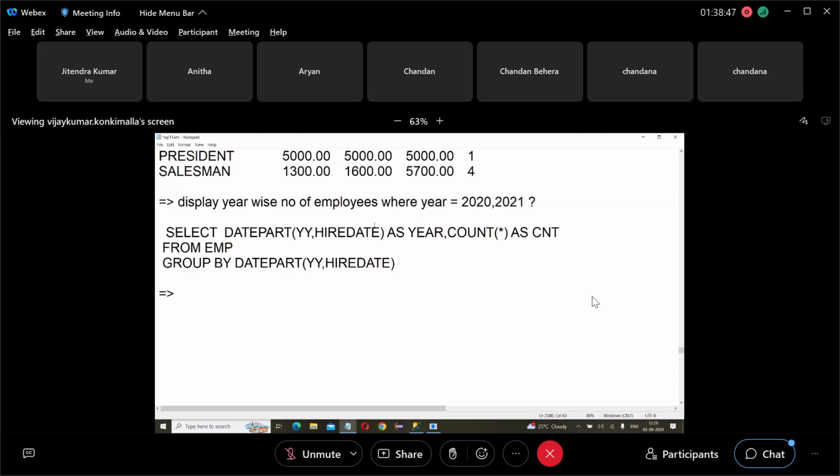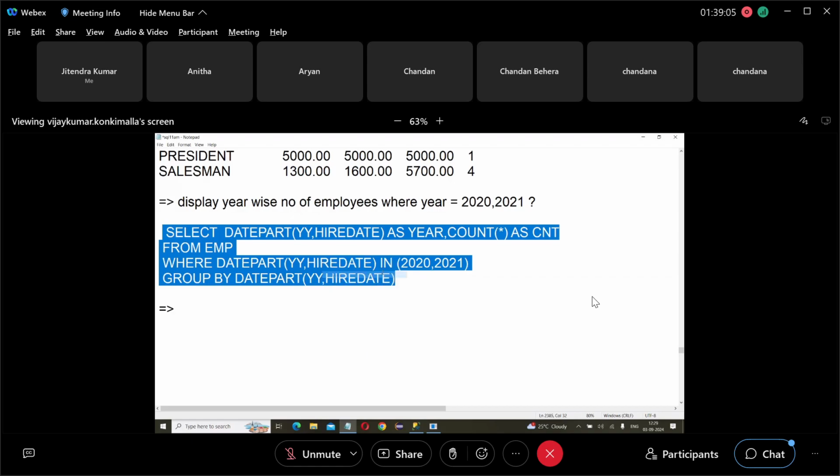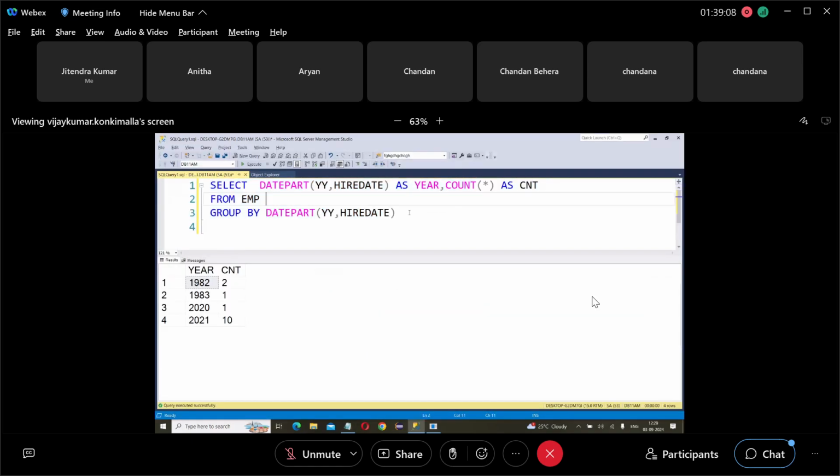Then what you have to do is apply a where condition, where DATEPART(YY, hire date) in 2020, 2021. So what will it show? Only year wise count. It will not show all the years. It will show only these 2 years. From the table, suppose all rows are sent to the where clause. The where clause selects only these two.